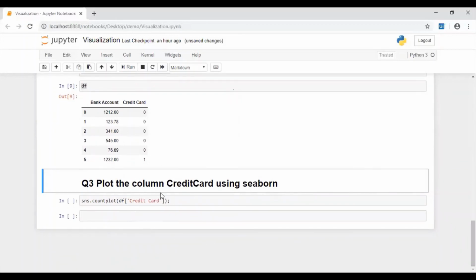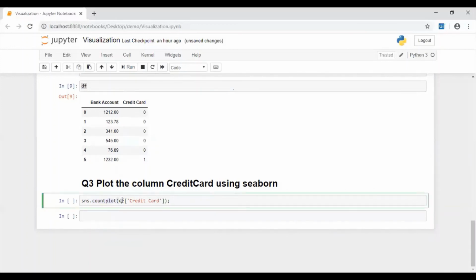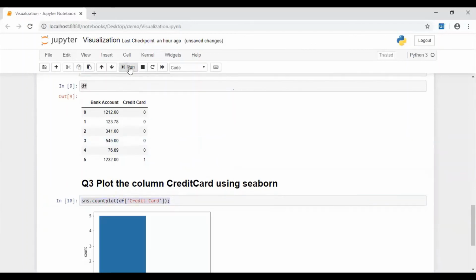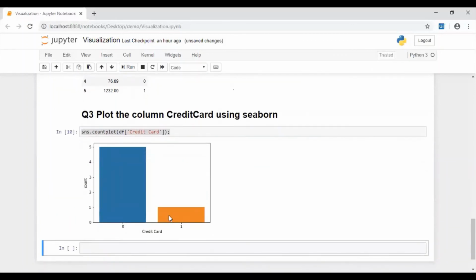Now our third question, visualizing credit card column using seaborn. We are using a count plot. This df is our data frame and credit card is the column name. Let's do that. Yes, we got the graph. So only one customer has the credit card. All others do not have. Hence, our question number 3 is completed.